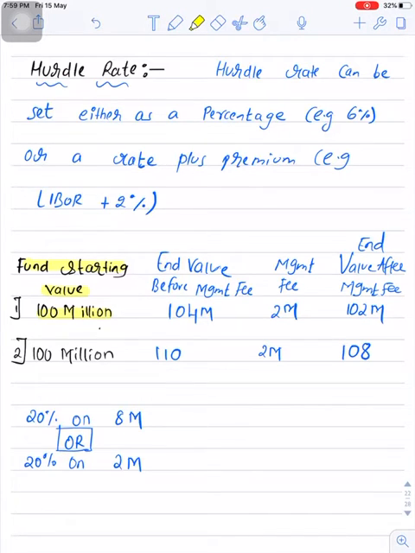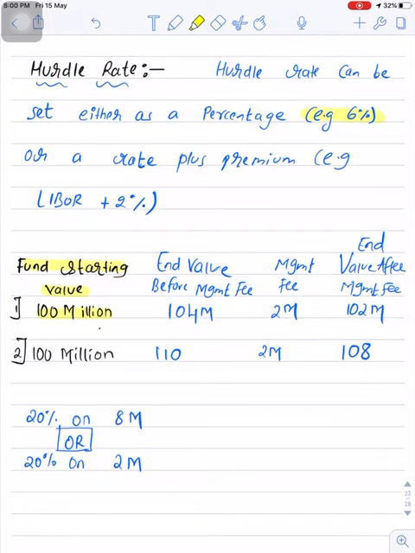Okay, now why 6%? Because let's say FD is giving 6% return. So investor can easily earn 6% by depositing their money in FD, but they want their fund to deliver more than 6%. That's why they have taken the risk and invested in the hedge fund.